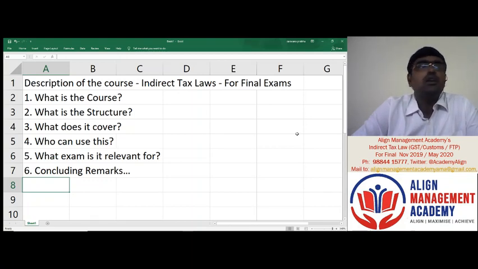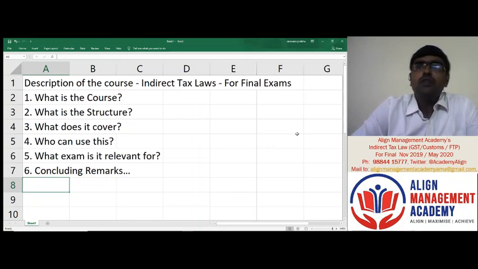Fine, guys? So due to these 2 reasons, the SGST Acts are not covered separately, and we can also add a third reason if you want to. There are 30 plus SGST Acts in the country. Each state has its own SGST Act. For example, Tamil Nadu has its own SGST Act, and so on and so forth.